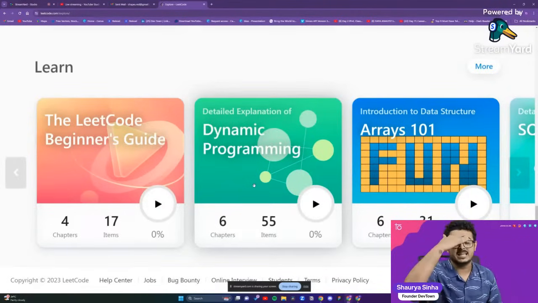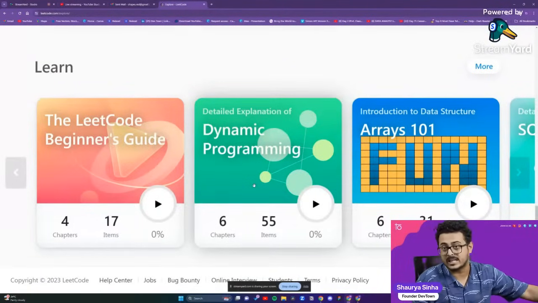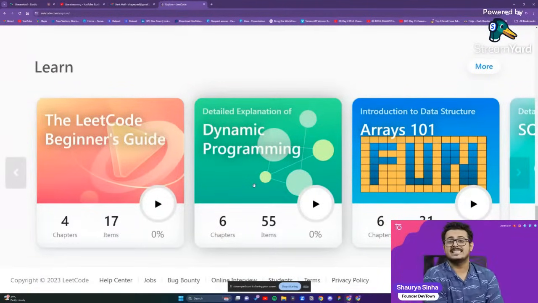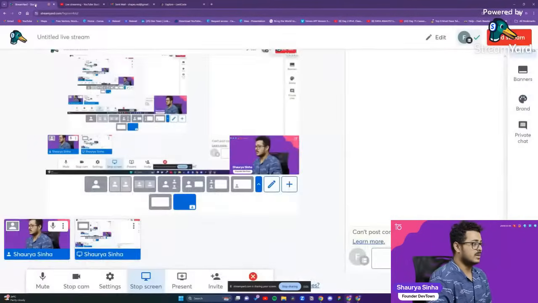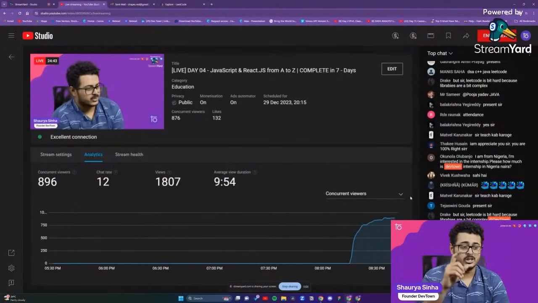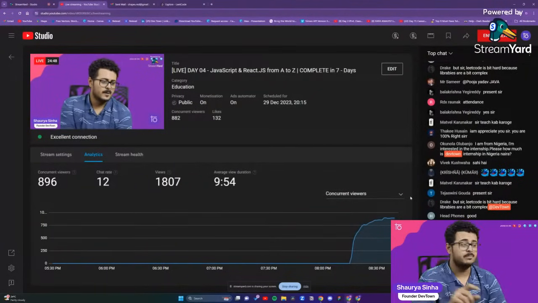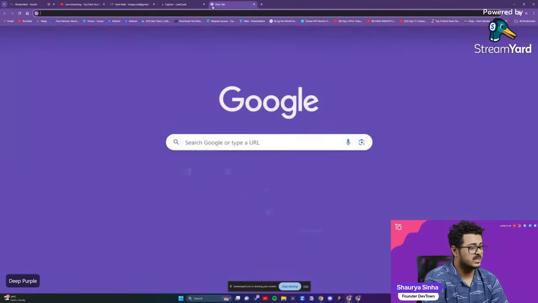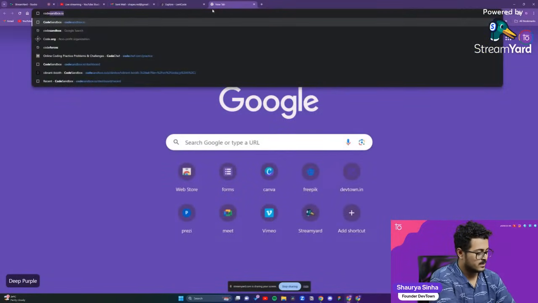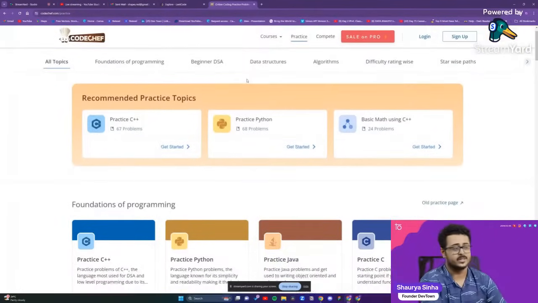If Amazon, JP, these are the kind of companies that you aim for, LeetCode will be the best place to practice from. Now, this will help you gain skill set in data structures and algorithms, not in competitive programming. Please try to understand this. There is a difference between the two. This will help you gain stuff in data structures and algorithms, not in competitive programming, guys. For competitive programming, you need to go further with CodeChef right over here, guys.